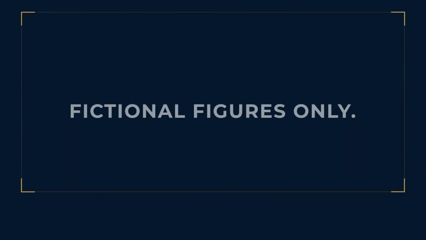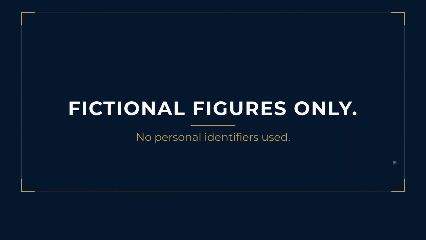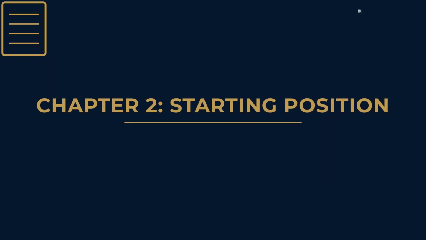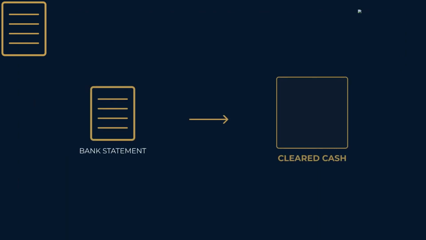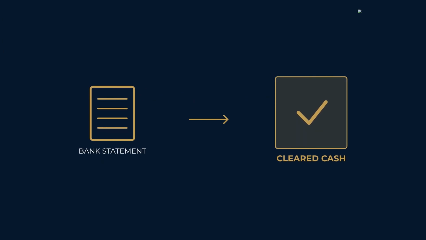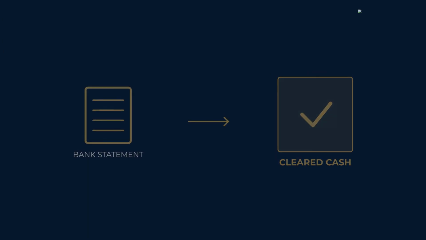Use fictional figures on screen. Do not show customer, supplier, employee, bank, or tax identifiers. Begin with cleared cash that has been reconciled to the accounts used by the business. If money is restricted and cannot be used for normal payments, keep it separate.